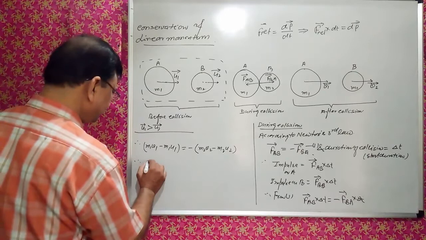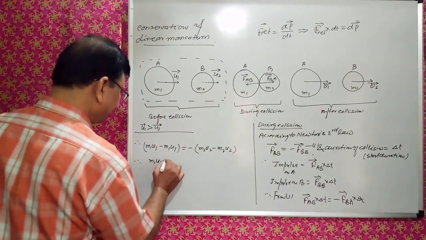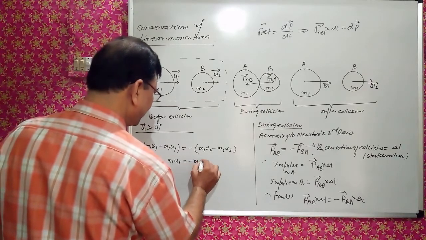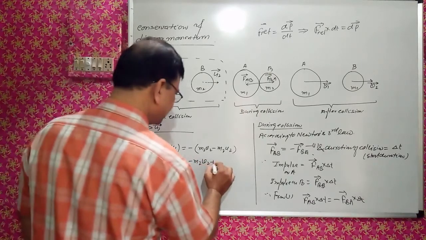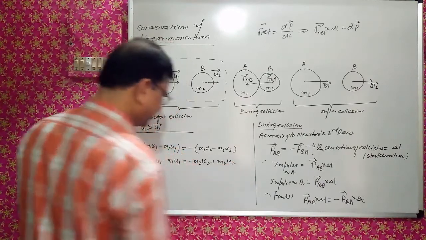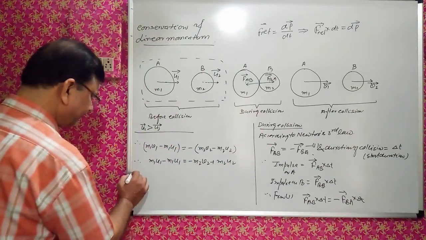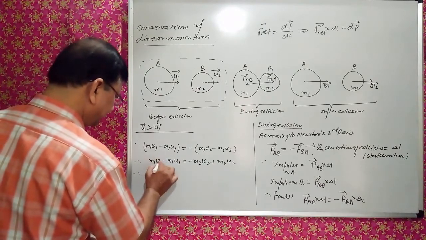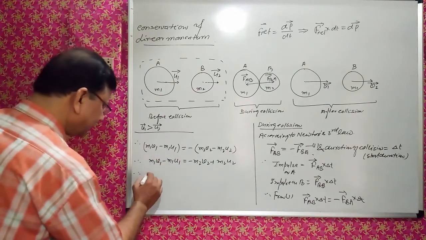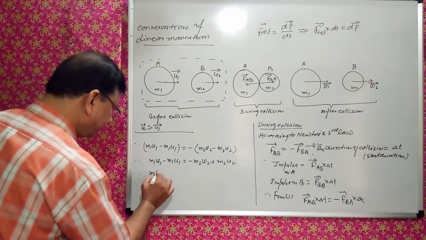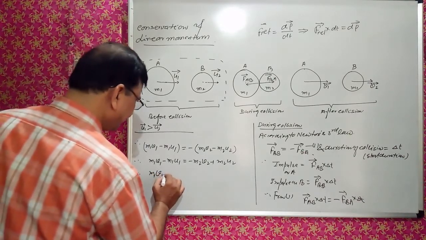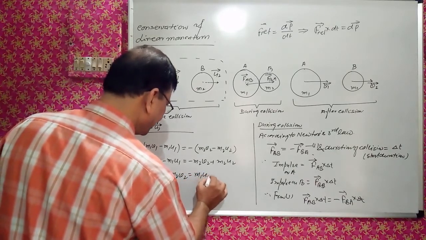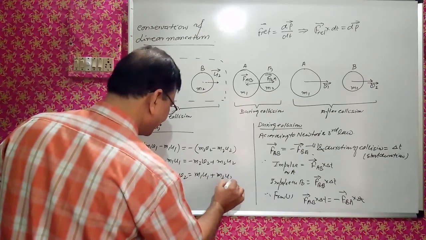Therefore, m1 v1 minus m1 u1 is equal to minus m2 v2 plus m2 u2. Further simplification gives m1 v1 plus m2 v2 is equal to m1 u1 plus m2 u2.